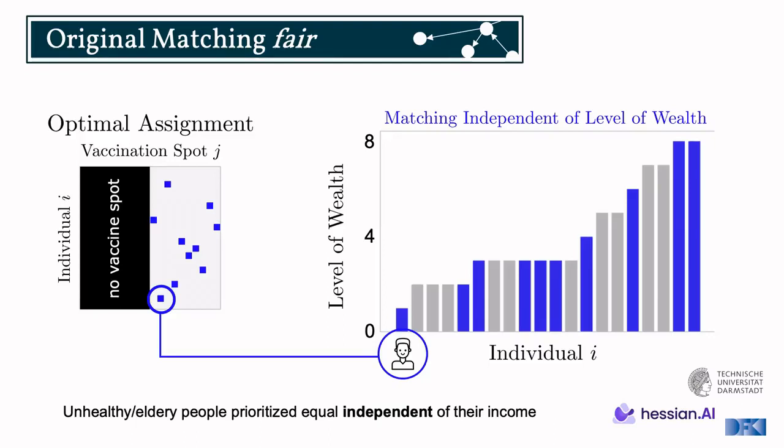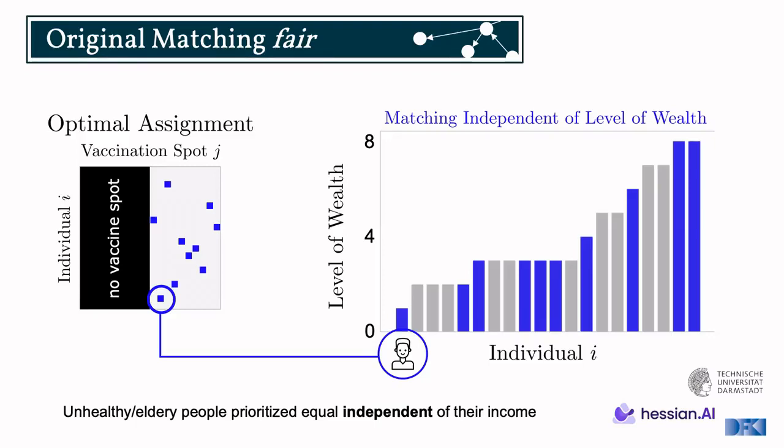And we look at their level of wealth. On the y-axis, we see the level of wealth. We have sorted the individuals, and blue indicates all the ones which have been matched to a vaccine spot, so they are getting vaccinated. We can see this young student, let's say, is on the lowest rung of the wealth ladder. And we further see that across all levels of wealth, essentially, we have matching, right?